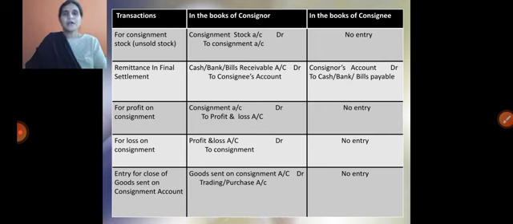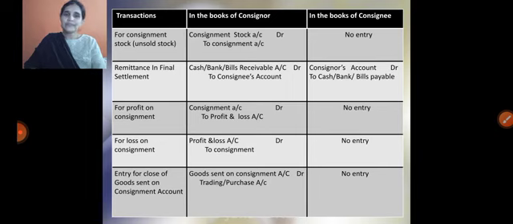The next one, after doing all the process, remittance in final settlement. This final settlement is made by the consignee along with the account sales, as we saw in the earlier slide also, the pro forma of account sales includes all the expenses incurred, commission from the sales. All the expenses we need to deduct, and whatever advances if any were paid, those balances also we need to remove, and the leftover balance is the final remittance. The consignee, or we can call him the agent, makes the settlement to the owner.